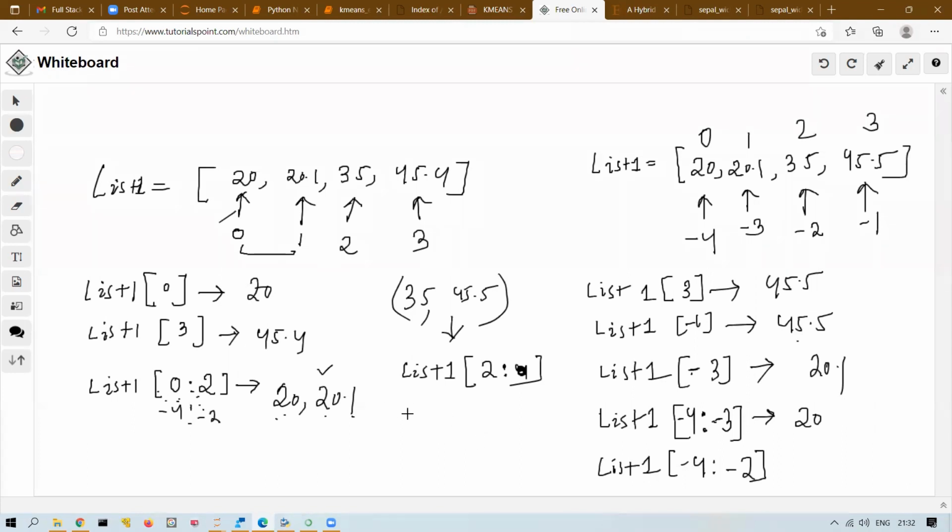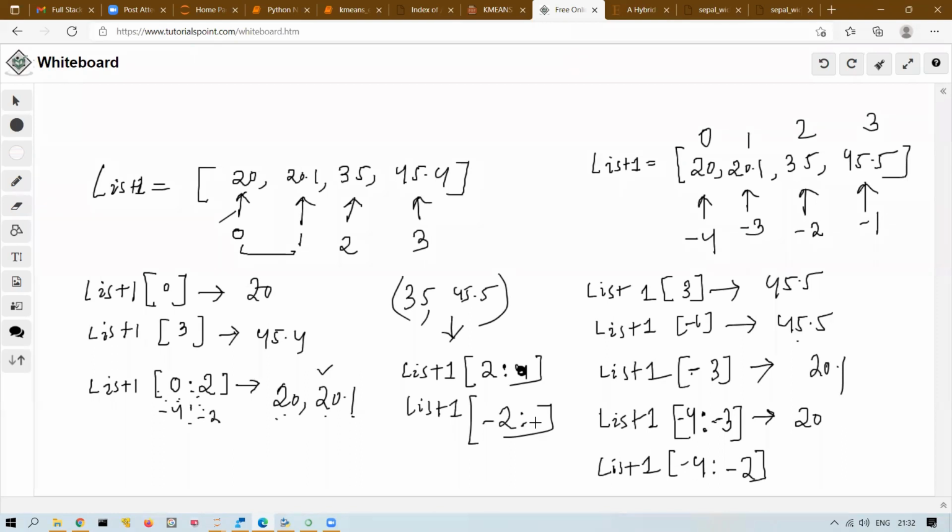Now same thing if I have to write in negative. So 2 index means, what is the negative index for 2? -2. And then just leave it blank. So starting from -2 till end, everything will be extracted. Is the concept of positive negative clear? We'll do some practice, but very simple. Negative, do not confuse. Only remember positive, right?